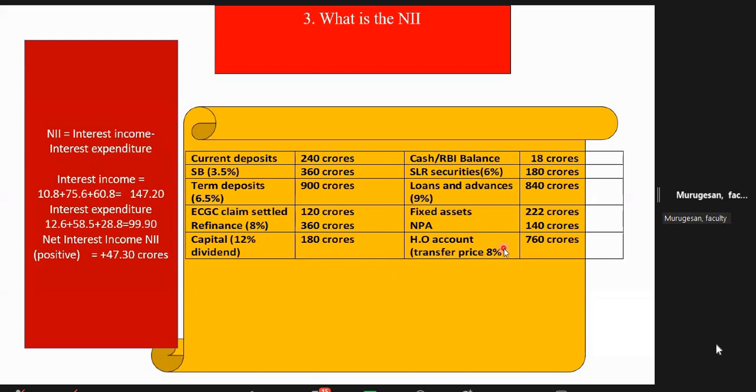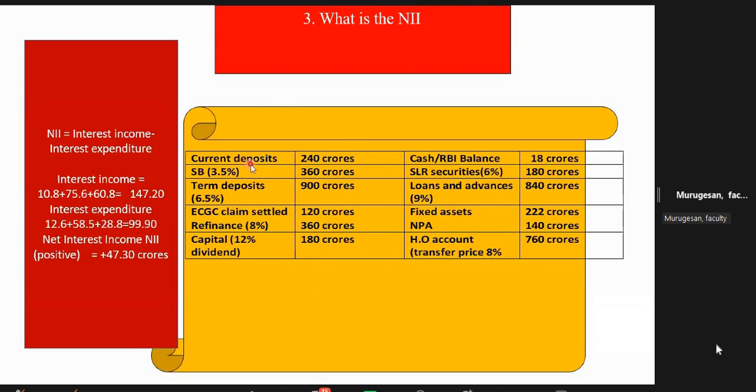On that also they will get income. What is the income? They will use the word transfer price. They will not give interest and all. Transfer price is a methodology to adjust the price difference between various units of the bank. Some units will be service units, some units will be branches, deposit oriented branches, some will be advance oriented branches. Agreed, friends? So this is your income segment. This is your expenditure segment.